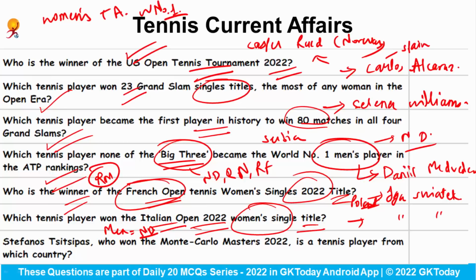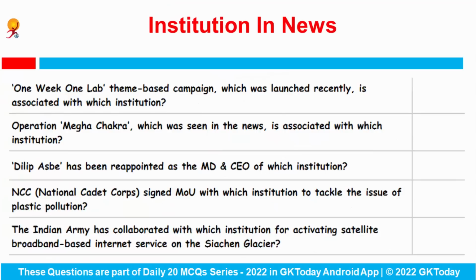Okay. Stefanos Tsitsipas, who won the Monte Carlo Masters 2022, is a tennis player from which country? So he is a tennis player from the country Greece, and recently he won the Monte Carlo Masters. Okay. Now at last we'll talk about important institutions that were in news.